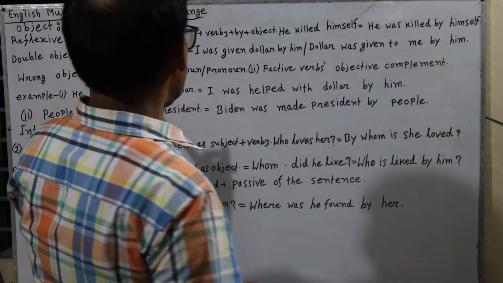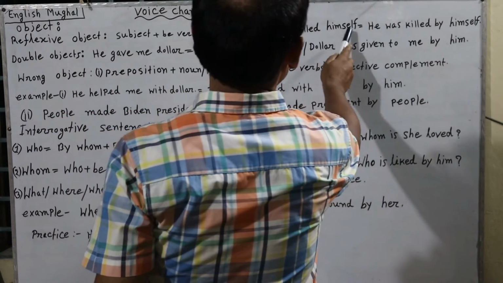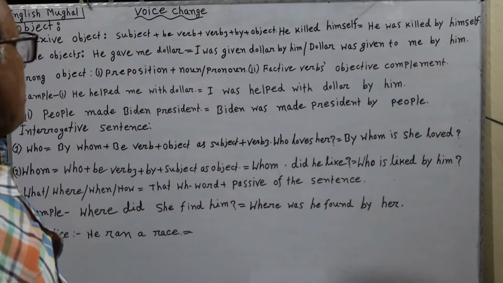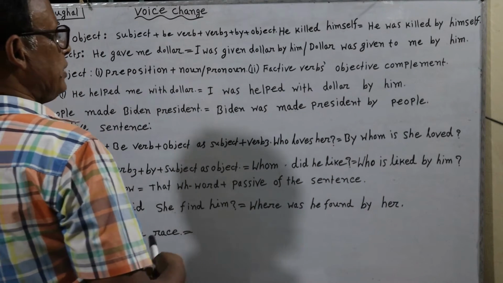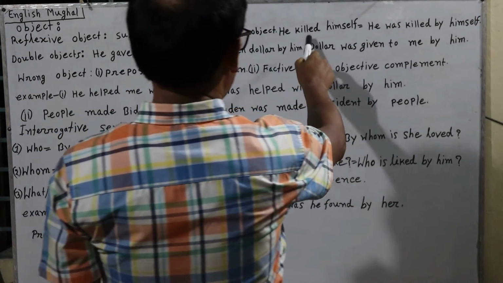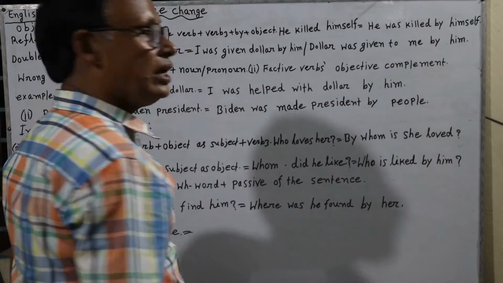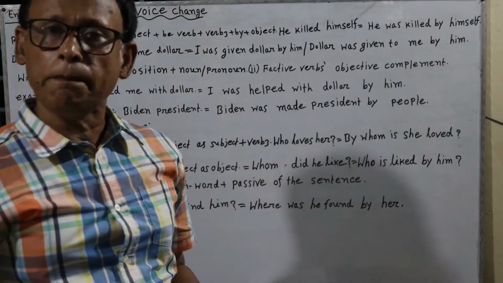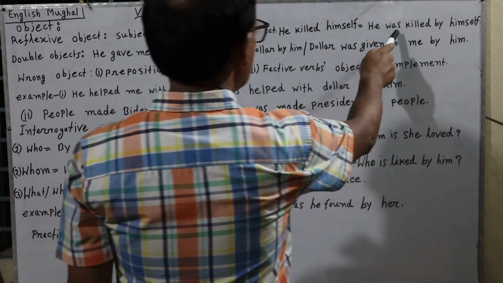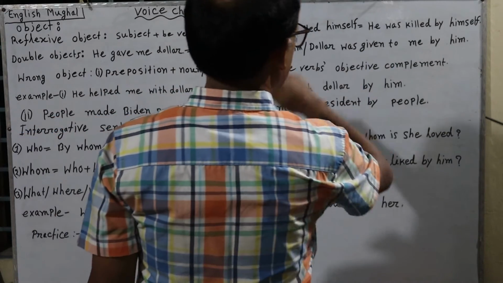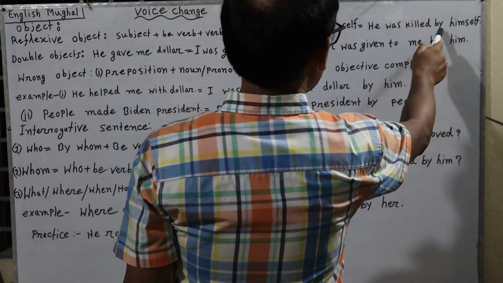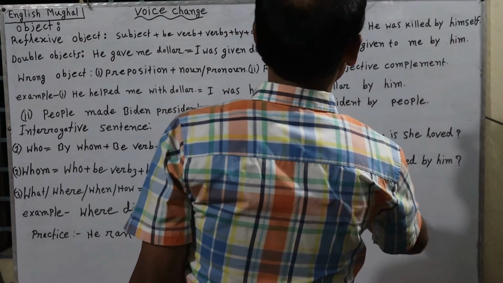So here is an example. He killed himself. Himself is a reflexive object and it has been made passive voice. The subject he has been unchanged and the be verb has been used according to the rule of tense. As killed is past tense, our verb has been was, then the past participle killed. After writing by, we have written the object again. It is himself.